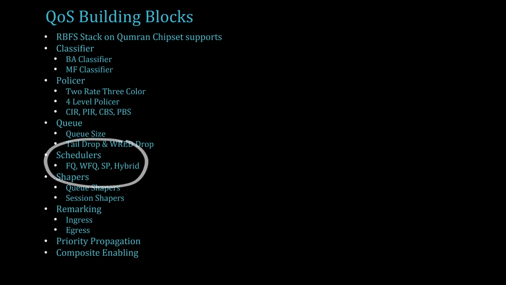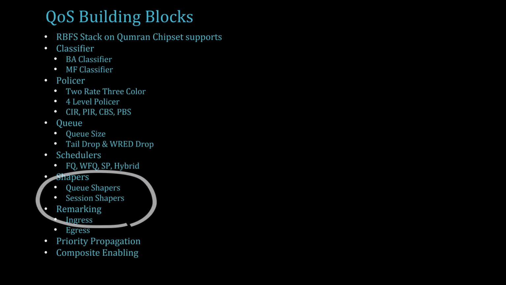Schedulers. To schedule queue based on scheduler type defined. We support strict priority, fair queuing, weighted fair queuing, and hybrid schedulers. Hybrid schedulers are a combination of strict priority and weighted fair queuing. Shapers. We support at queue level and at session level with defined high flow and low flows.